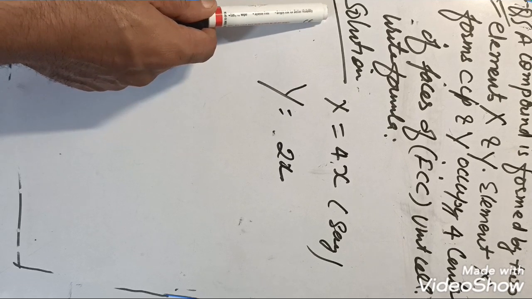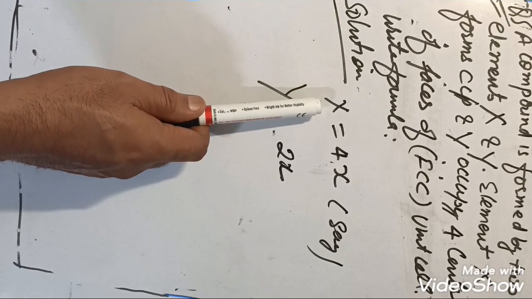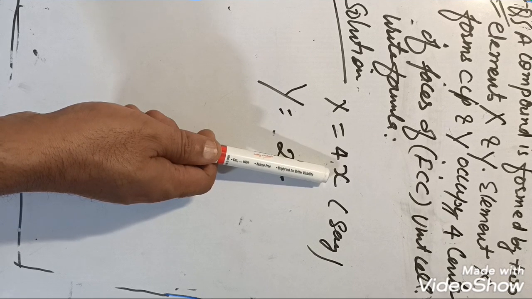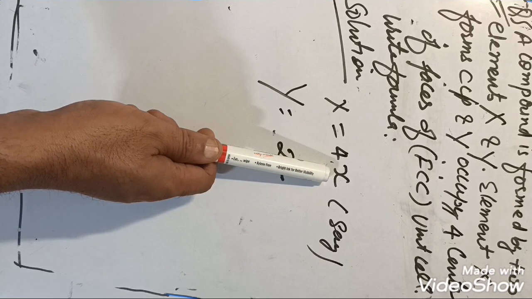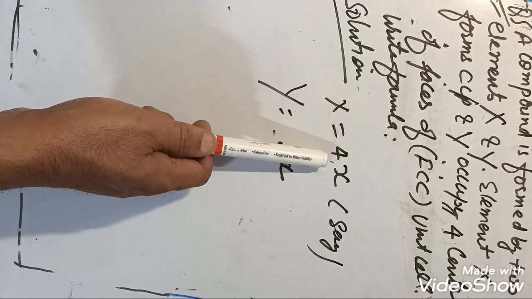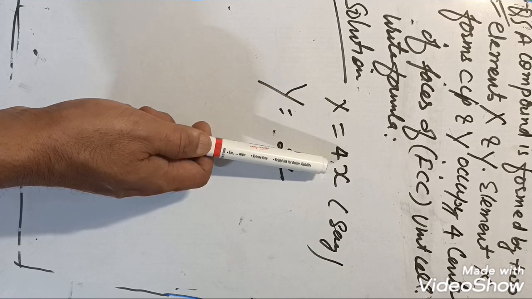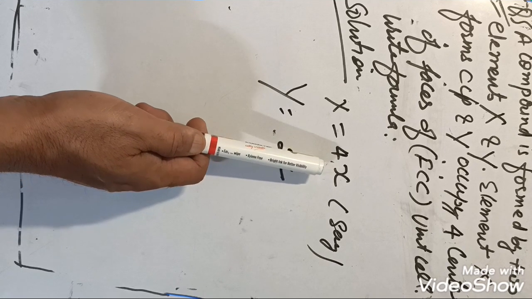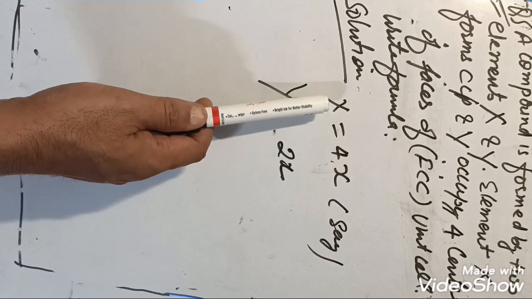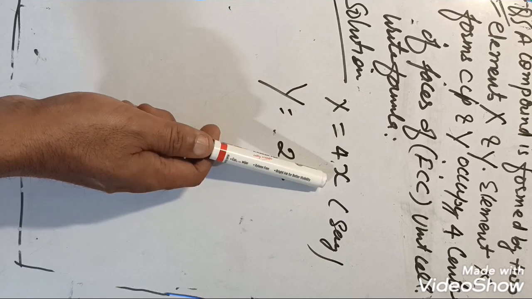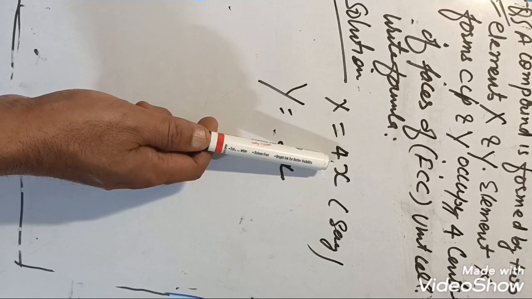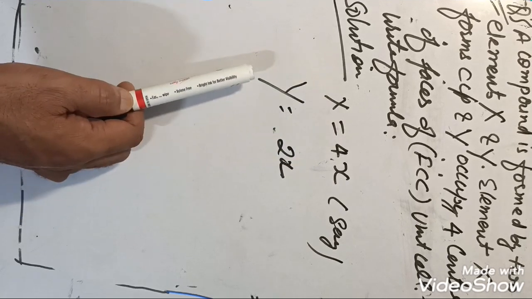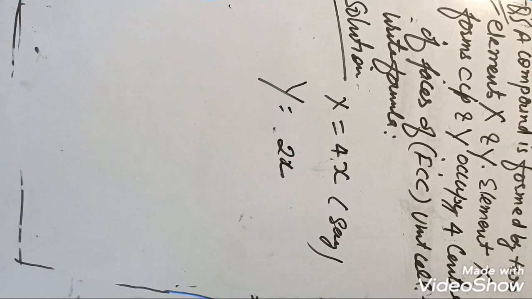Now its simple solution. X is, suppose this is a simple integer, stoichiometric constant. So we know that in FCC crystal lattice number of particles per unit cell is 4. So suppose X is equal to 4x. Total number of particles is 4x. And Y will be 2x. Why 2x?